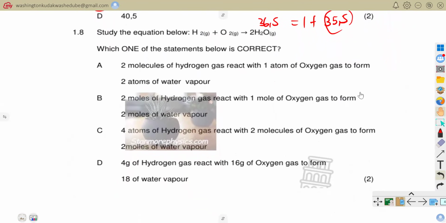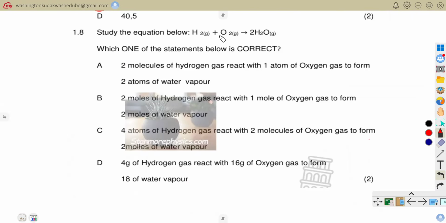You would see that 1.8 was saying, study the equation below. Let me just rub the one that is on top so that we can see our question clearly. They are now saying study the equation below, which is hydrogen molecule plus oxygen molecule to form 2 water molecules. So now they are saying which one of the statements below is correct. Two molecules of hydrogen gas react with one atom of oxygen gas to form.